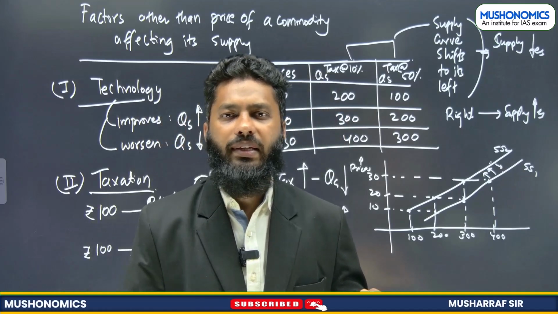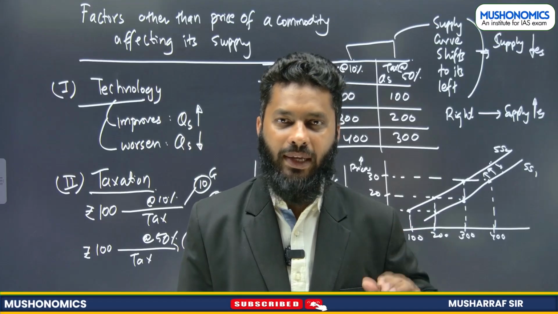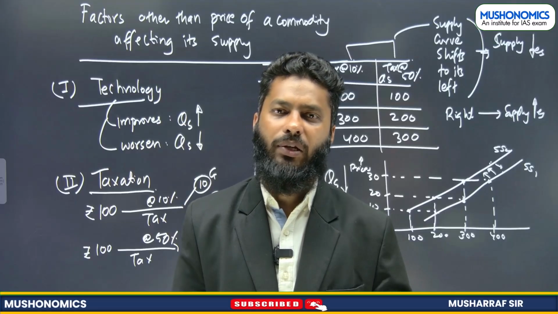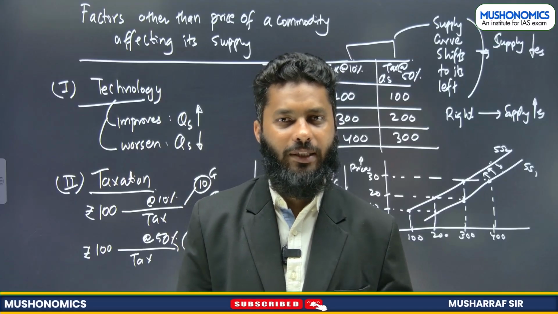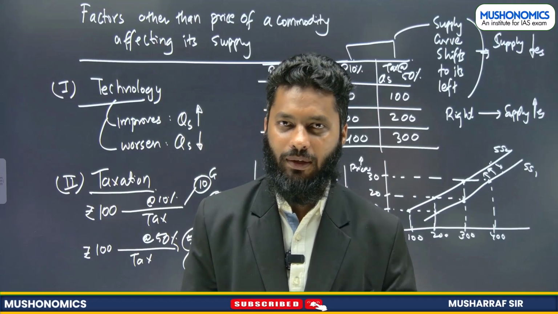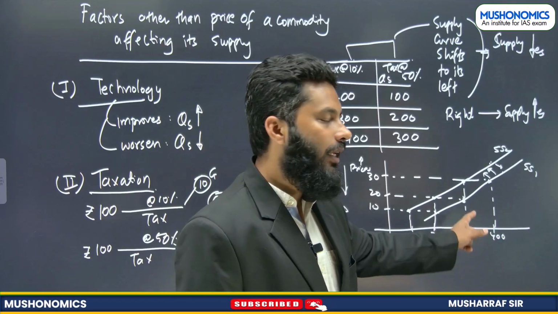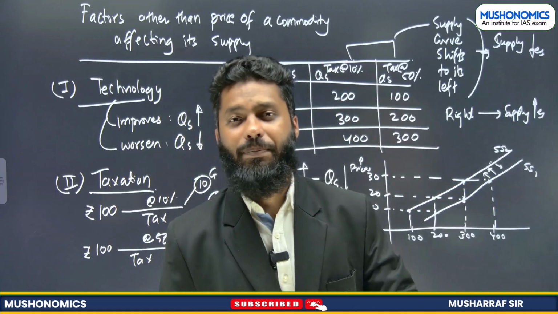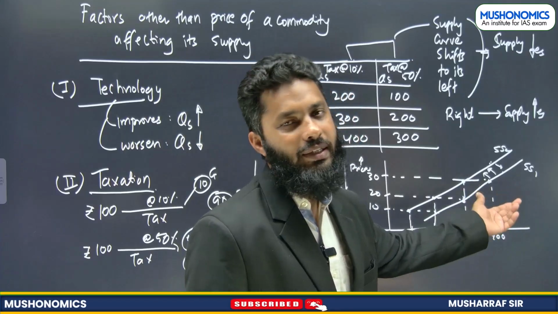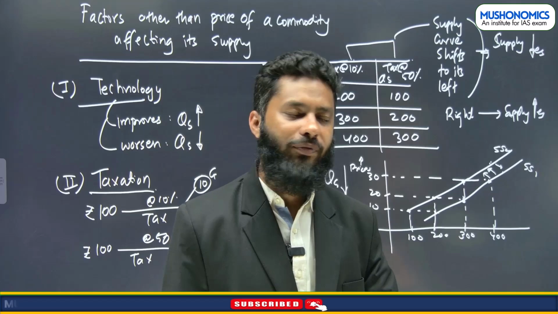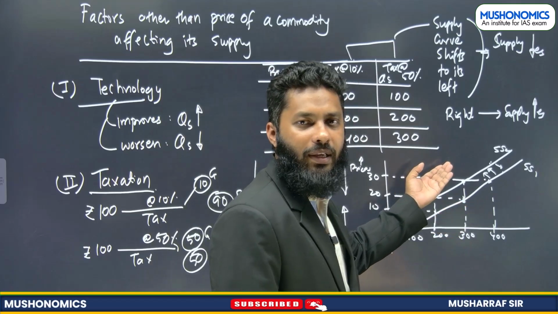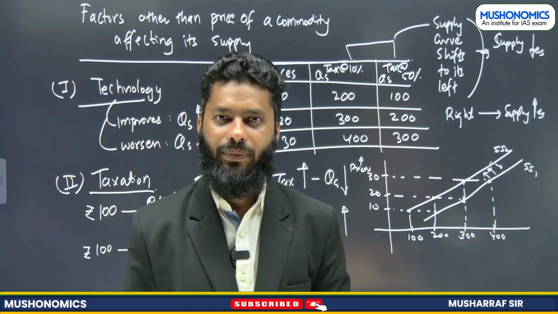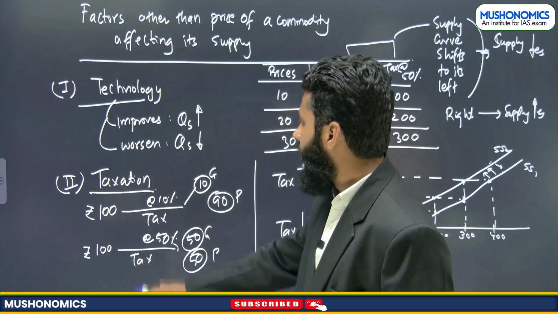If supply is changing due to change in price, we will have movement along the curve, and that will be known as contraction and expansion of supply. If it increases, expansion of supply; if it decreases, contraction of supply. If we have a change in supply due to factors other than price, then it is known as increase and decrease in supply. If the supply curve shifts towards its left, it is decrease in supply. If it shifts towards its right, it is increase in supply. I hope we are clear on this. So these are two factors.